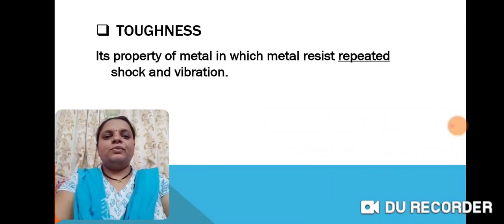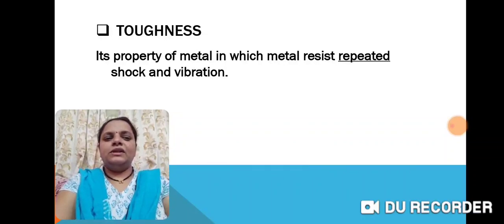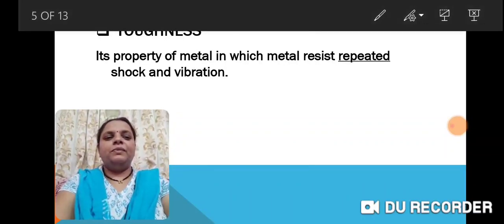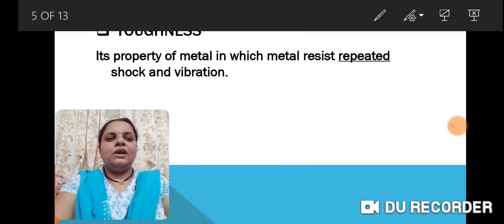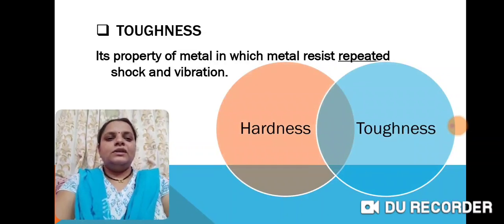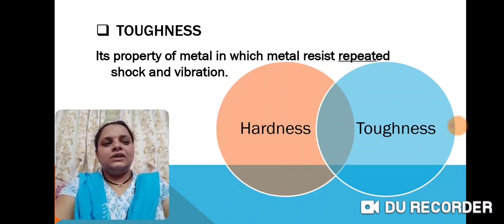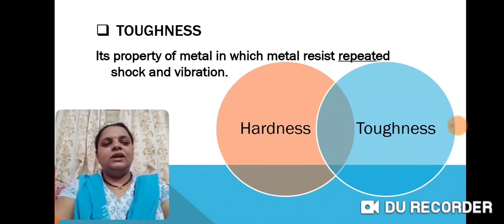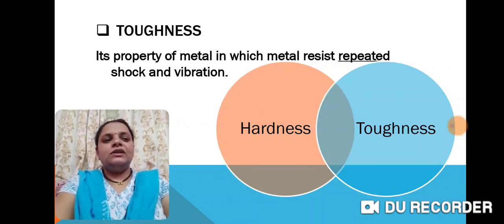Toughness, it's a property of metal in which metal resists repeated shock and vibration. Same as the property of hardness, only one word is added here, that is repeated. This repeated means so many times it resists shocks and vibration. This quality is called toughness. So we know hardness is one property and toughness is another, with one word repeated here. In between this circle there is a reason, you can find it here. On this reason the strength of metal is defined.